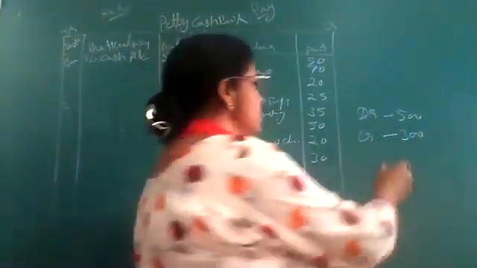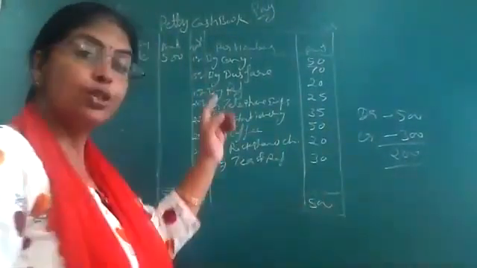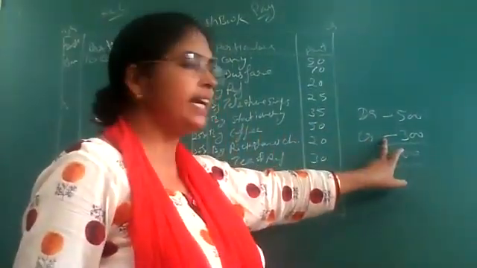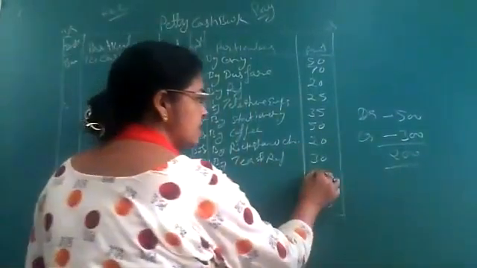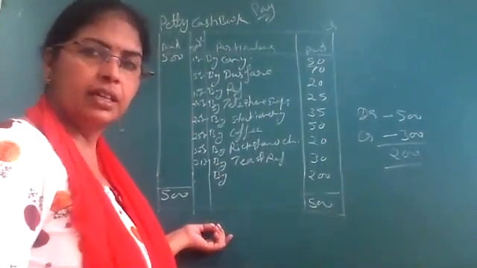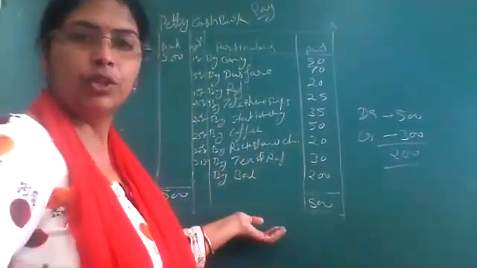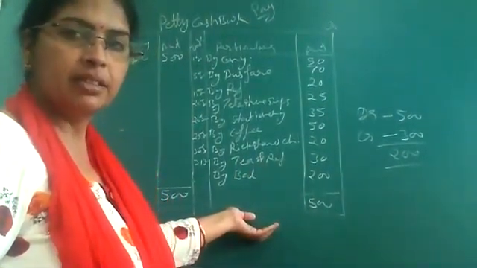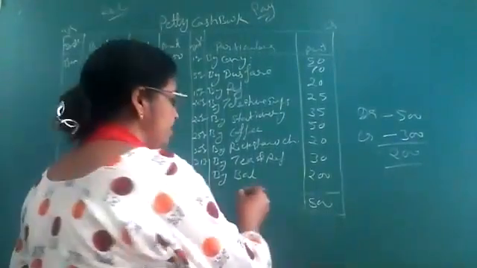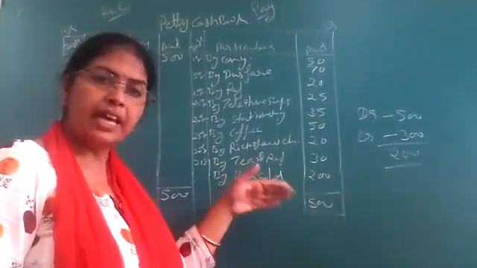From bigger, deduct the smaller one. Now we will find the balance of 200 rupees. These 200 rupees will be written in smaller side, not smaller in size, smaller in amount. Credit side is small, so 200 rupees. Here we write by balance CD or BD. Any of you answer me? CD or BD? What should I write here at the end? Closing balance. Okay. CD. Balance CD. Okay. So carry it forward.